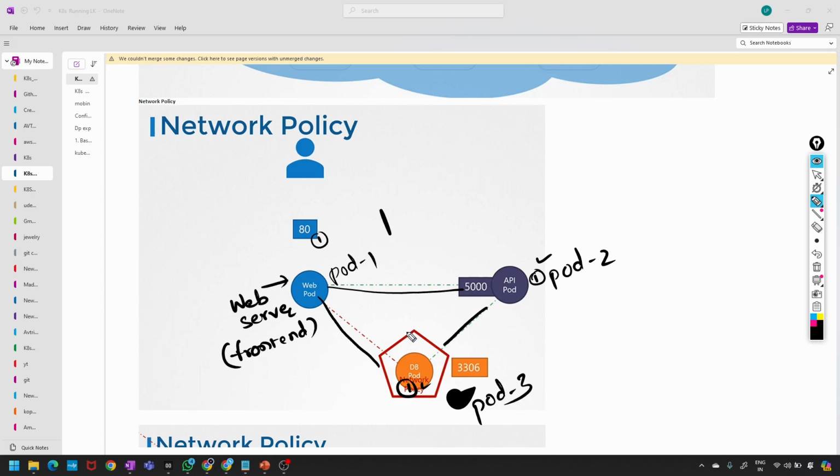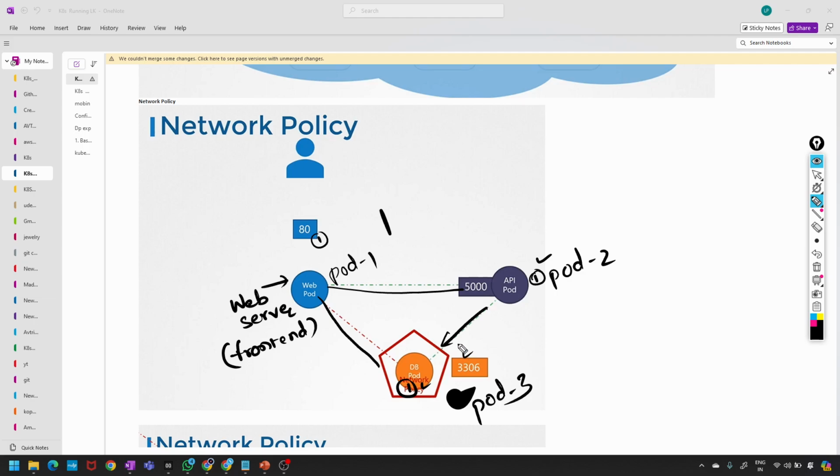In this case, I would say only allow ingress traffic from the API pod on 3306, ingress to this database. What port? 3306. So once this policy is created, it blocks all other traffic to the pod and only allows traffic that matches the specified rule.